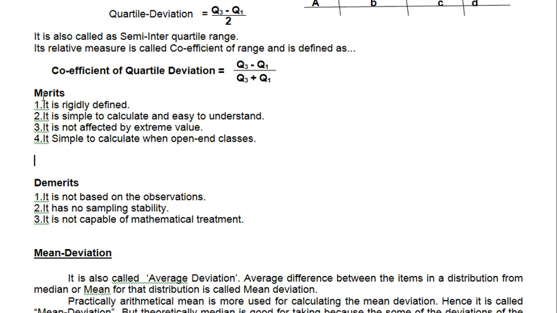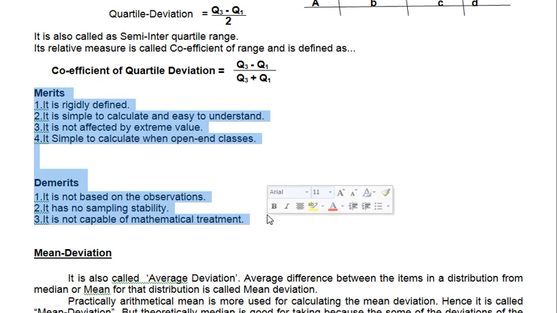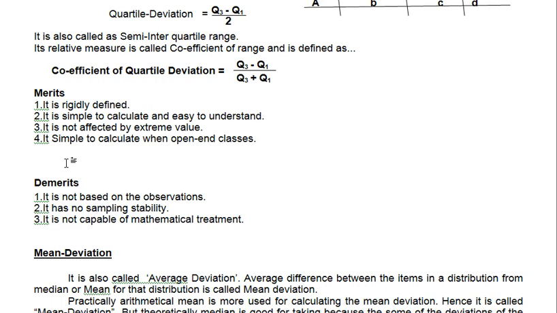Now read the merits and demerits, very important for the exam. In exams they will ask you the theory, merits and demerits. I have the question paper. In it they ask one question to find the mean deviation and quartile deviation, and the second question is to write down the meaning, merits and demerits of the quartile deviation. So these are very important. Read the theory simply and write it in the exam, because it is very important for you.